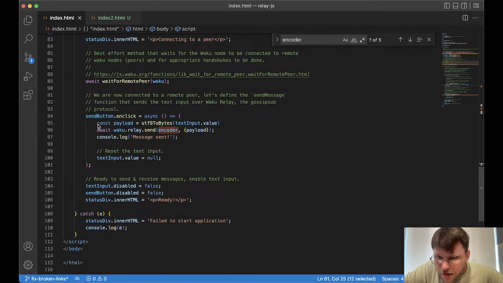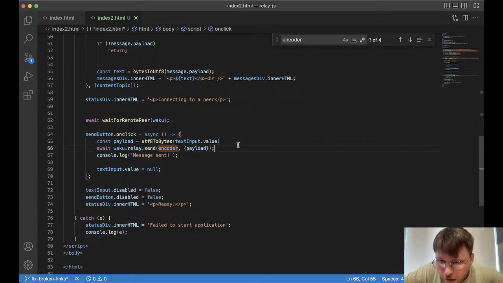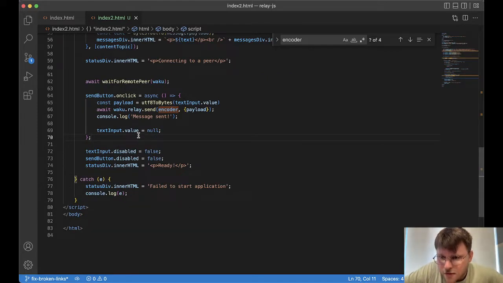Okay, so the next bit, we're just looking at the send button. So on click, what does it do? Converts the payload to bytes from the text input. Okay, makes sense. And then this is the line we looked at earlier. The relay.send uses the encoder and adds the payload in. So I imagine that's just building up the message, the four-part message that we saw earlier on in the slides. And then sets the value back to null after it sends. Makes sense. And then this is just some HTML stuff after.